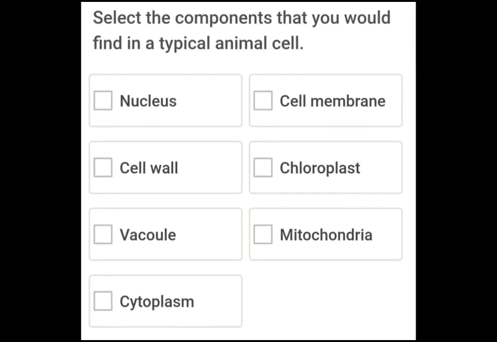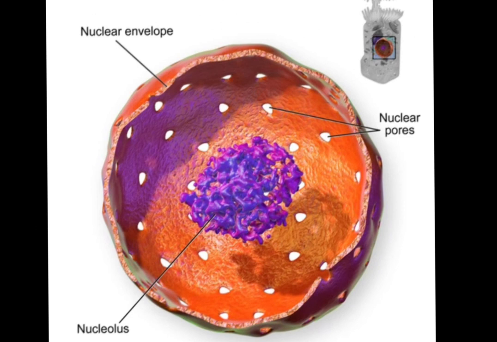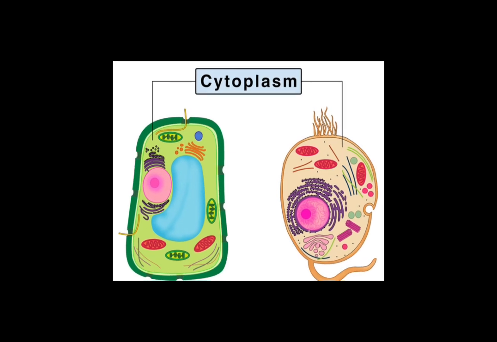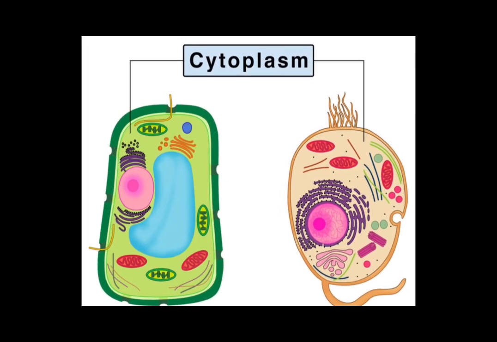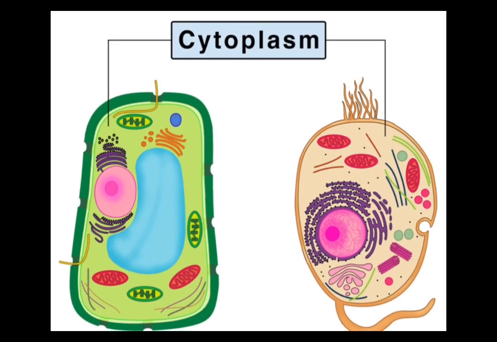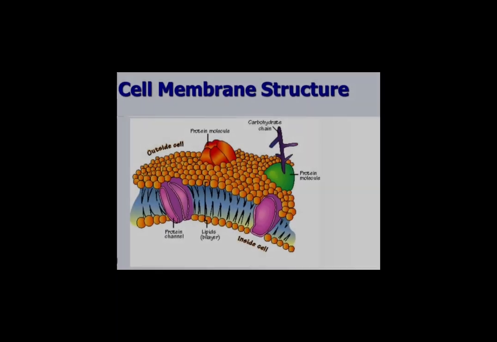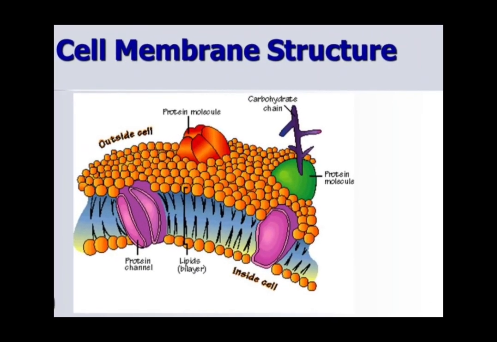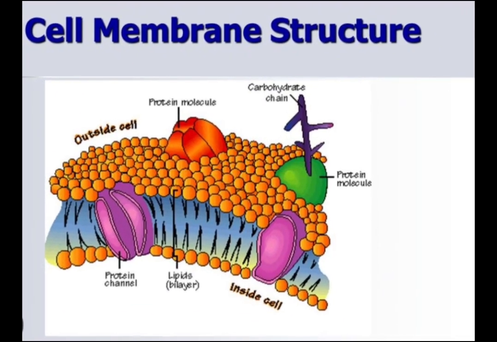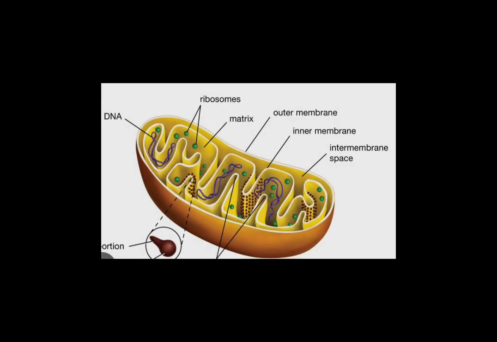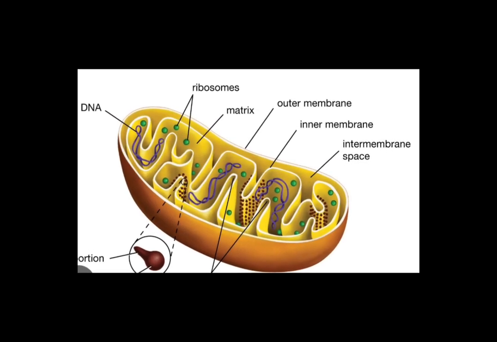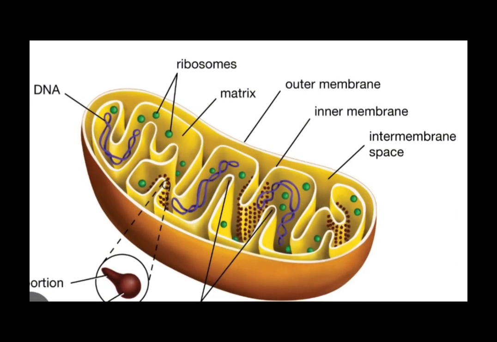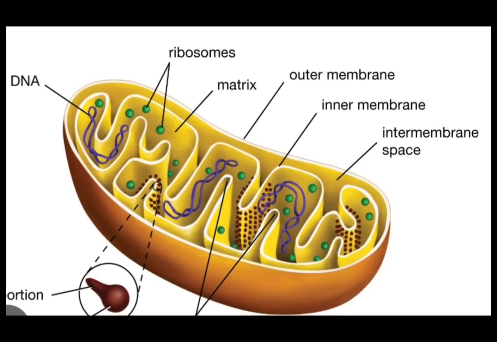So the components that are typically found in an animal cell are the nucleus, cytoplasm, cell membrane, and mitochondria. The nucleus is the control center of the cell containing the DNA. Cytoplasm is a gel-like substance that fills the cell and houses various organelles. The cell membrane acts as a protective barrier and regulates the movement of substances in and out of the cell. Mitochondria are responsible for producing energy through cellular respiration. Therefore, these components are essential for the functioning and survival of an animal cell.